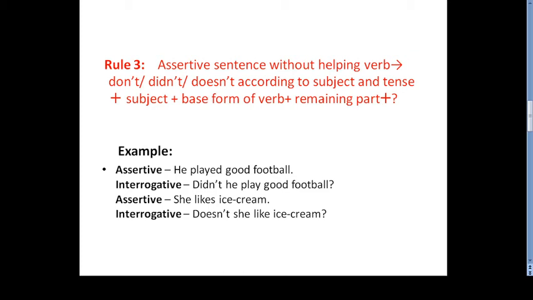So rule 3 says, if we do not find any helping verbs in the assertive sentence, to change it to interrogative, we will take do, does, or did. In case of past tense, we will take did. In case of present tense, do or does. And whenever we take does, keep one thing in mind: the verb will be in its main form, meaning no point adding s or es with it. So let's start rule 4.